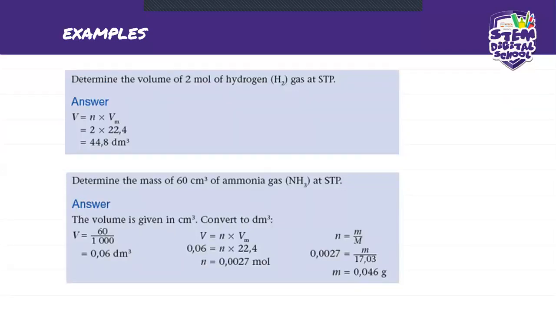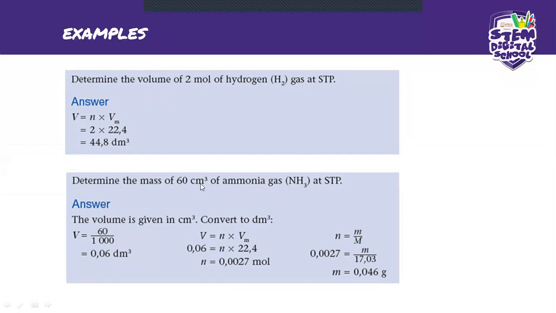So hydrogen gas, even if they didn't write it for us there, automatically you know that it's H2 because it says gas at STP. So with this one, it's going to be 2 times 22.4 because they said 2 mole. So this one is similar to the first one that we did.